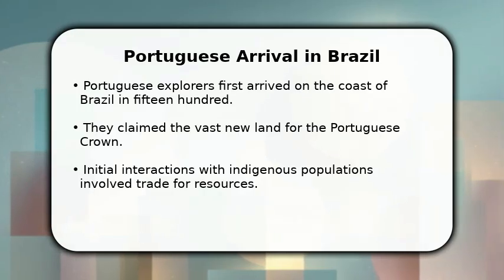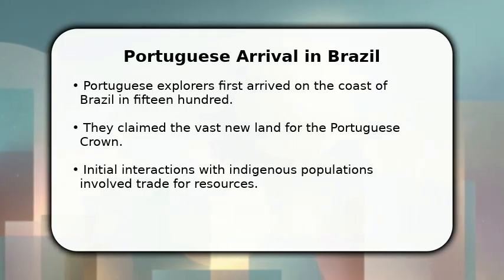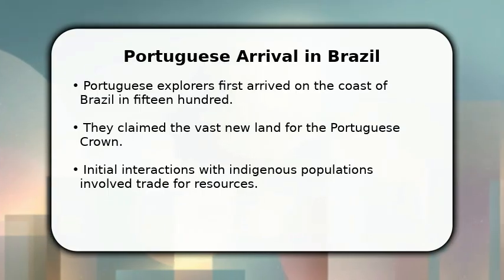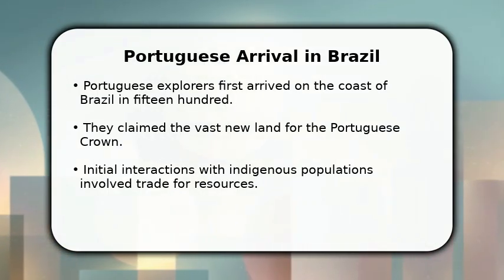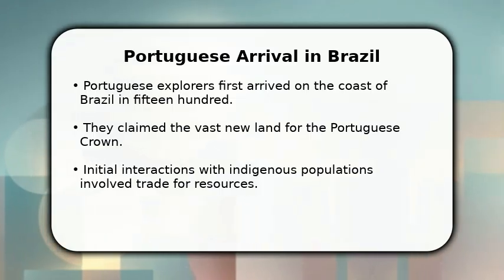Enjoy the video. In this video, I will explain how Portugal colonized Brazil. The Portuguese first arrived on the Brazilian coast in the year 1500, led by Pedro Álvares Cabral. They immediately claimed this vast territory for the Portuguese crown. Early interactions with the indigenous peoples often involved bartering for goods.